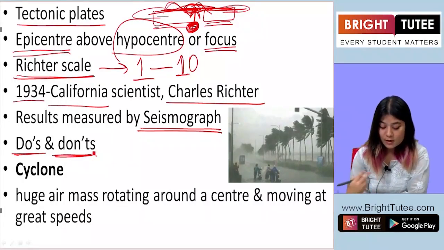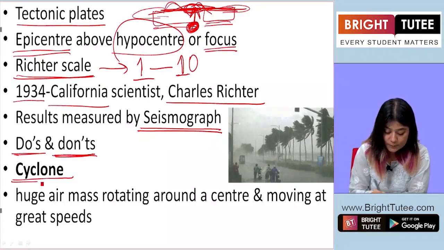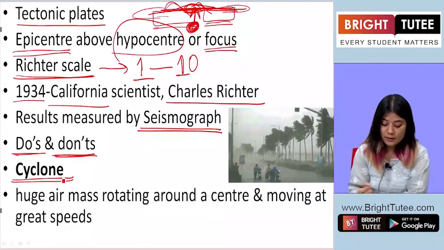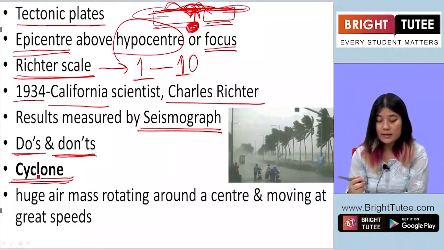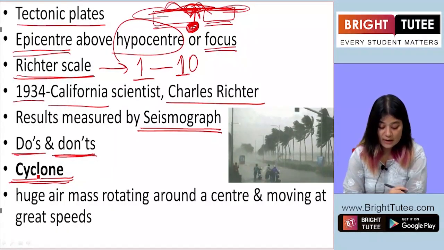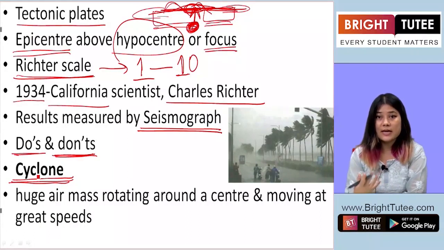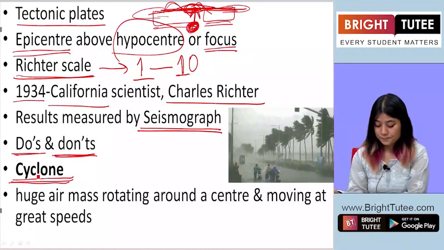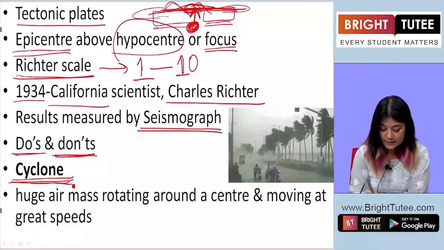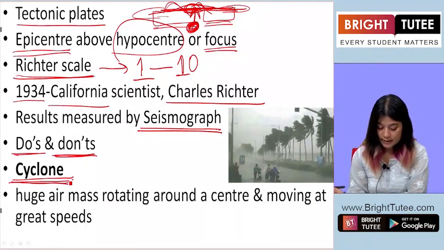Now, a similar natural calamity that we are going to look at is the cyclone. Cyclone is very popular, right? You may have heard about cyclones occurring on the eastern coast or the western coast of India. We hear in the news that cyclones have hit Bhubaneswar or Bombay, Mumbai, etc. So those are cyclones. Now what are cyclones?